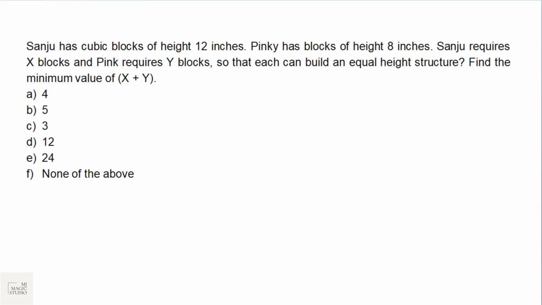Sanju has cubic blocks of height 12 inches. Okay, these are the blocks with Sanju. And Pinky has blocks of height 8 inches. Sanju requires X number of blocks, and Pinky requires Y number of blocks so that each can build an equal height structure. Find the minimum value of X plus Y. Since we are looking for the minimum value, we are actually looking for the LCM of 12 and 8. 12 is 4 into 3 and this is 4 into 2. So LCM is 24.